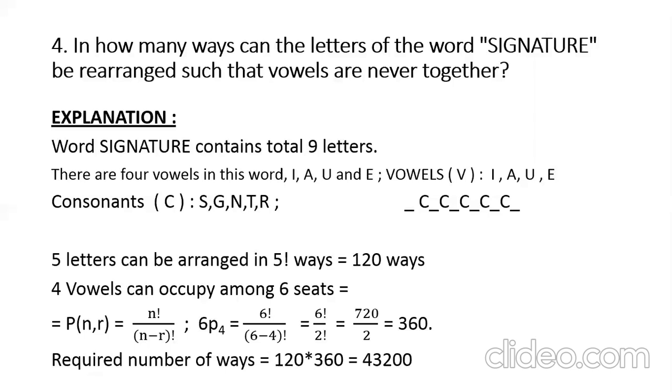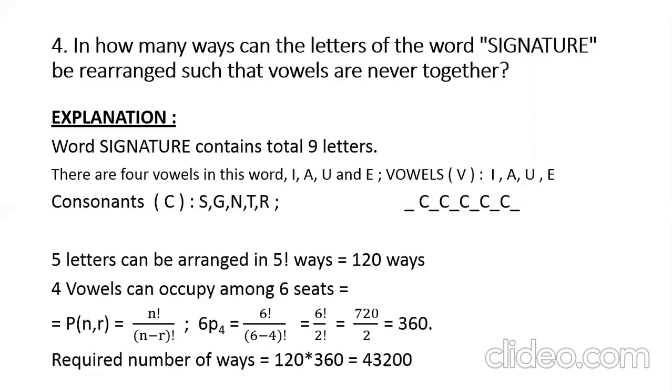So in between there are 4 gaps, and not only those 4 gaps, but the first place and the last place also can be occupied by the vowels. So 6 places are there. In order to satisfy the given condition, 6 seats are there for the vowels to sit. Now, first of all, these 5 consonant seats can be filled in 5 factorial ways. The 5 seats are allotted for consonants, so S, G, N, T, R can occupy the seats in 120 ways.